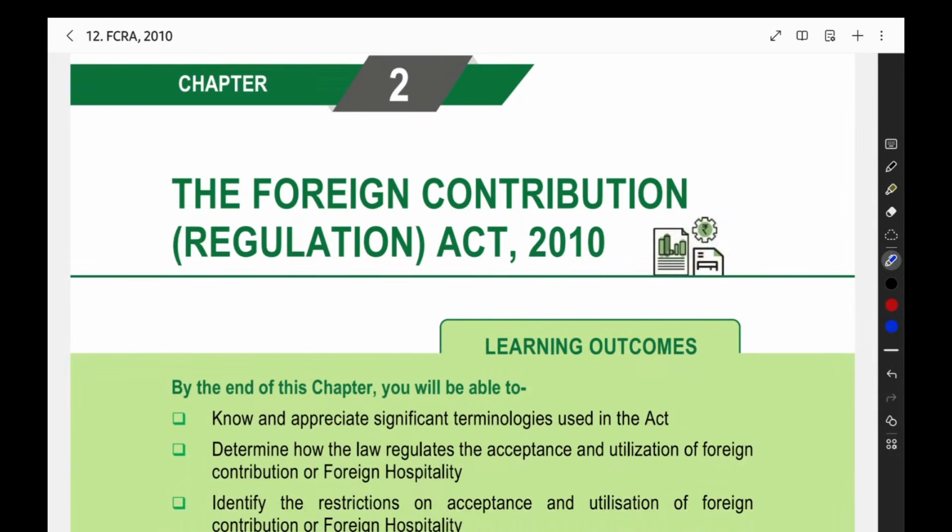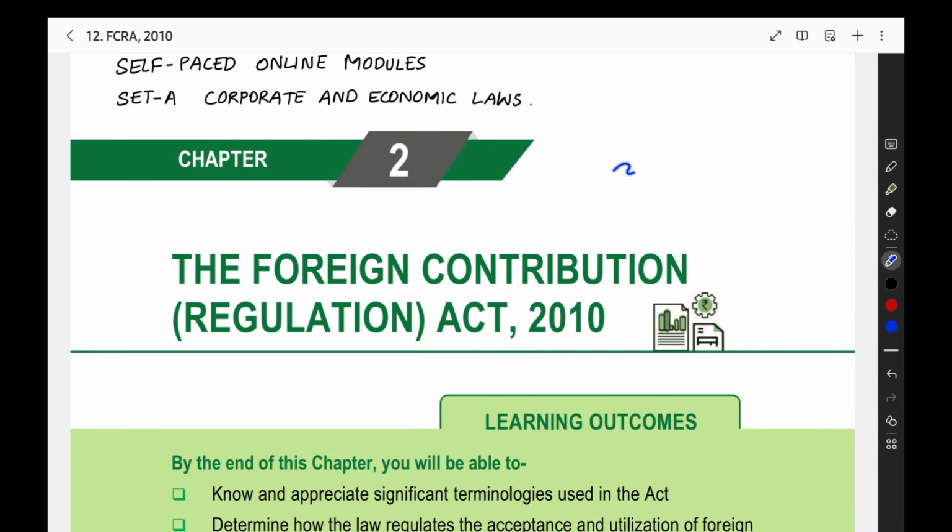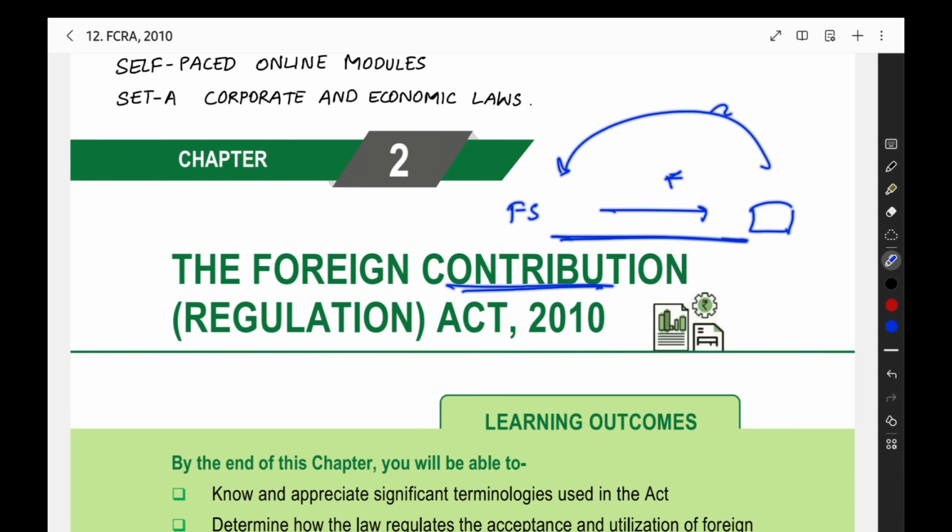In short, foreign contribution means whatever amount you are getting from a foreign source. You are a person resident in India, or you are in India, and you are going to get some amount from a foreign source. So that will be called a foreign contribution. For getting this amount, in return you are not doing anything. So that is the meaning of foreign contribution.